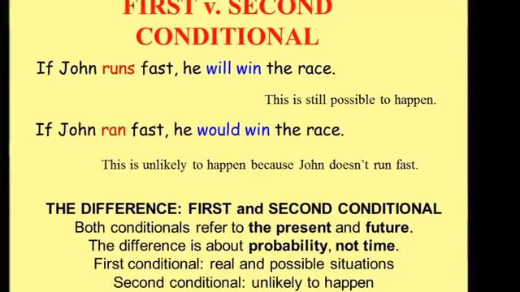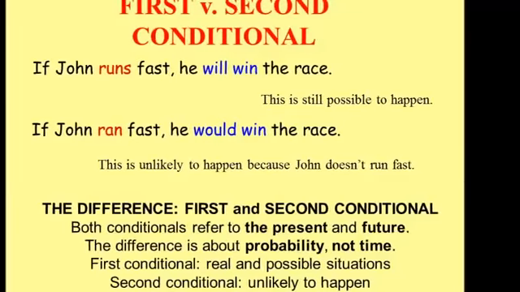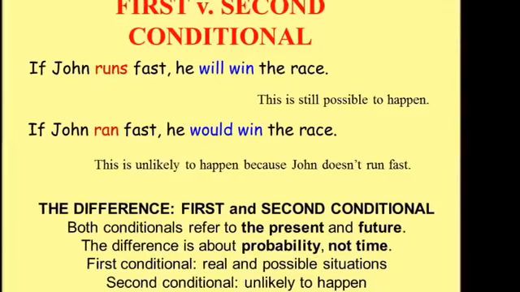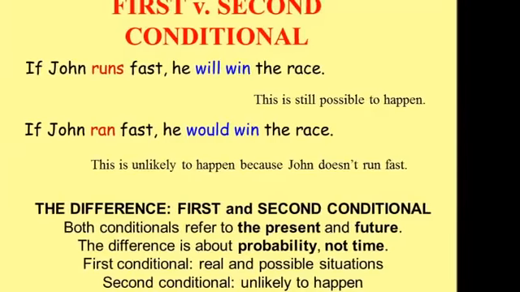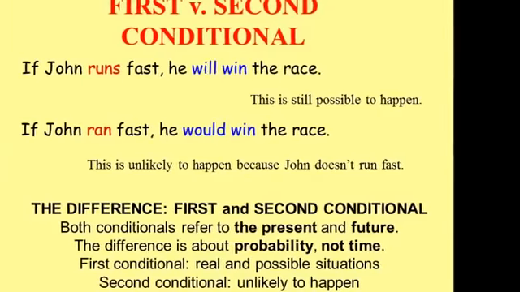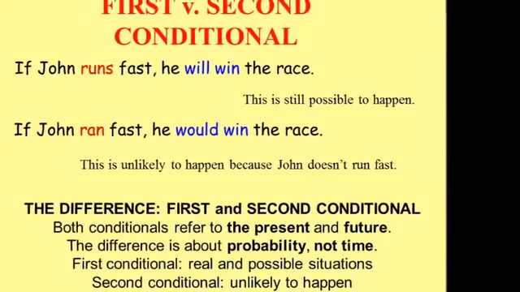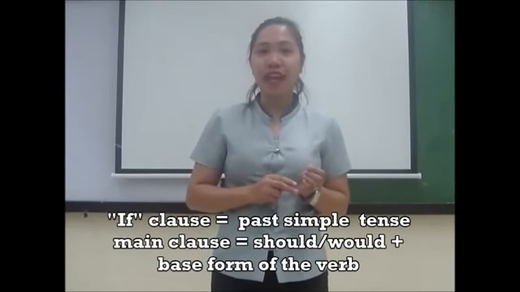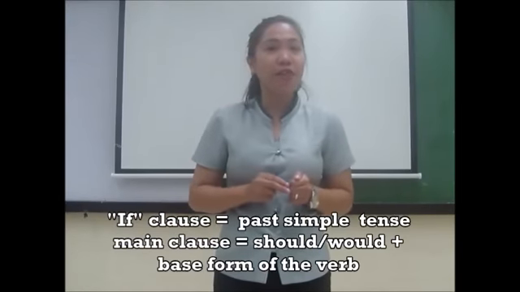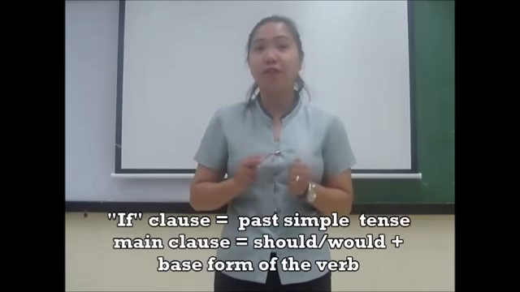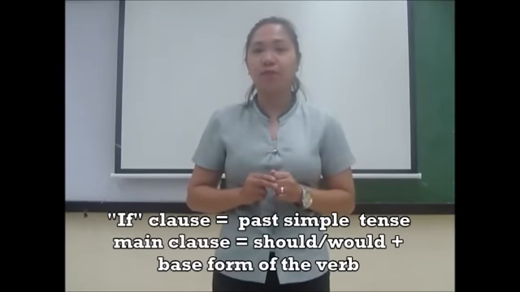First conditional is used for real and possible situations, while second conditional is used for situations that are unlikely to happen. Given the examples earlier, again, what is the pattern of type 2 conditional? Okay, it's in the if clause, past simple tense, and in the main clause we have would or should plus the infinitive form of the verb.